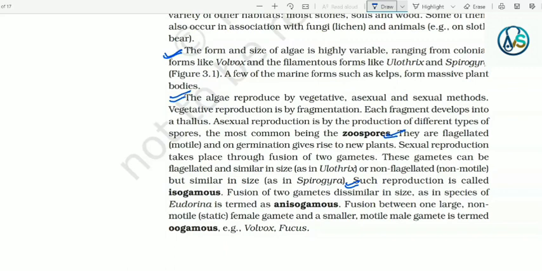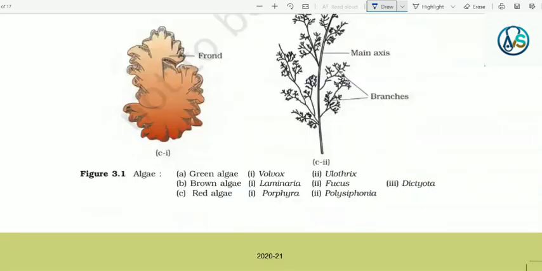Fusion between one large non-motile female gamete and a smaller motile male gamete is termed oogamous, example Volvox and Fucus. Figure 3.1 Algae, that is green algae, Volvox and Ulothrix. Brown algae examples are Laminaria, Fucus, Dictyota, and red algae examples are Porphyra and Polysiphonia.